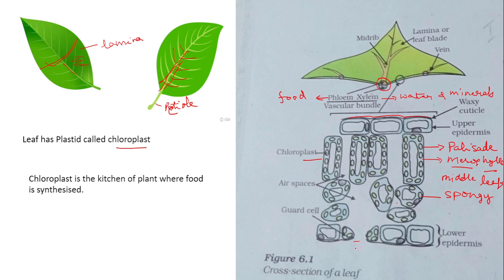These gaps are called stomatal pores, so they are called stomata. These small pores observed on the lower surface of the leaf are called stomatal pores. Opening and closing of these pores are controlled by bean-shaped cells called guard cells. We will discuss that in detail.